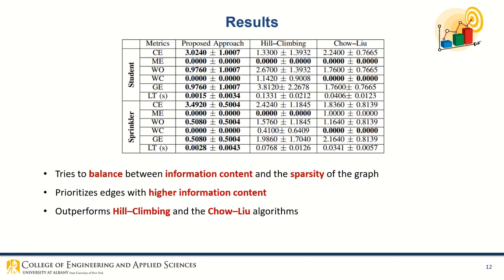Also, we underscore that our approach is able to prioritize edges with high information content. In contrast, hill climbing starts with a random network, manipulating one edge at a time until the local maximum of a given score is found. However, in our approach, we do not necessarily evaluate all variable relationships, thus saving a considerable amount of time.